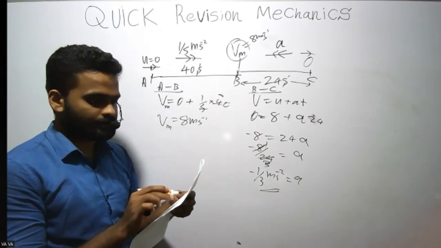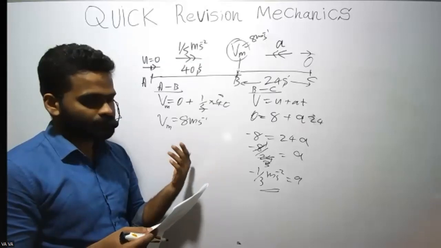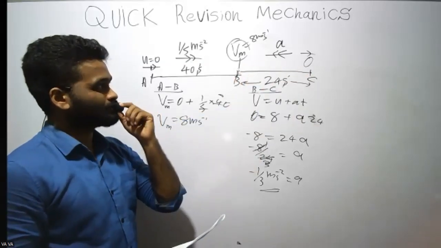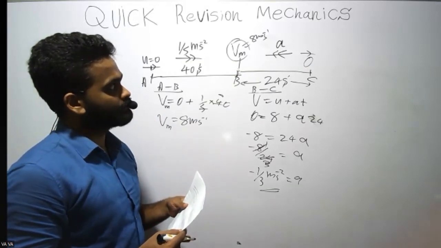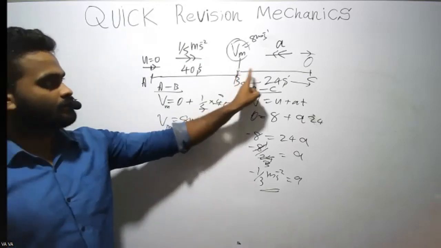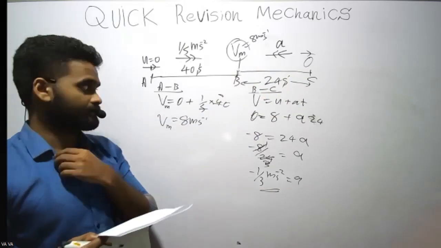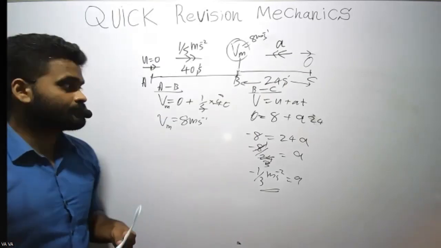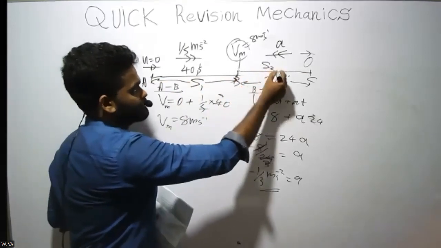So we have 3 answers with 1 over 3. In that case, we have to find this distance as well. What is the easier way to find the distance? Easiest equation to apply? BC distance, I think they ask BC distance. No, the total distance. They ask total distance. So you need to find this distance plus this distance.